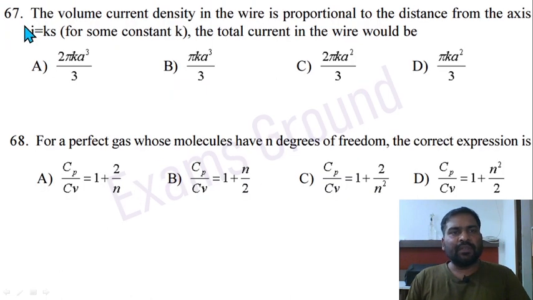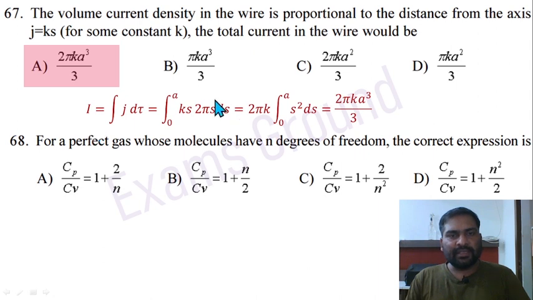Question 67. The volume current density in the wire is proportional to the distance from the axis, J equal to Ks, for some constant K. The total current in the wire would be. So just integrate it from 0 to a, Ks 2 pi s ds, and the answer is going to be 2 pi K a cube by 3.